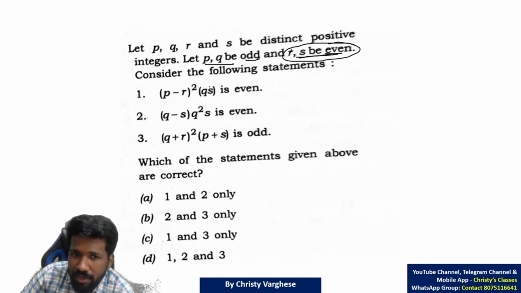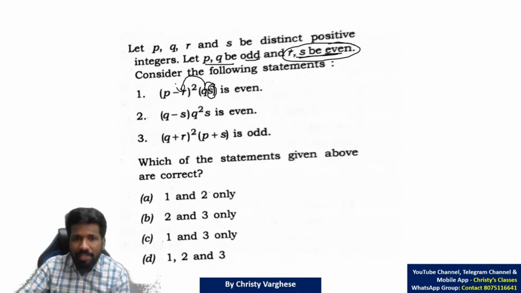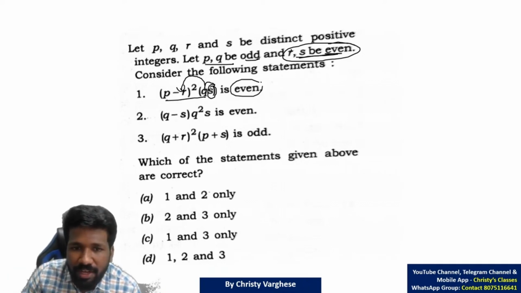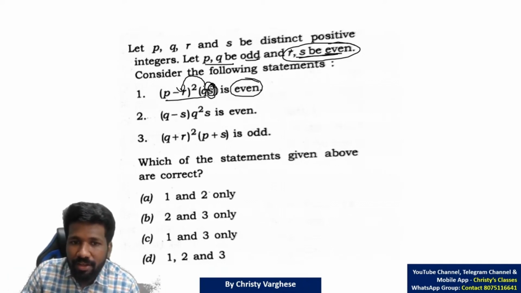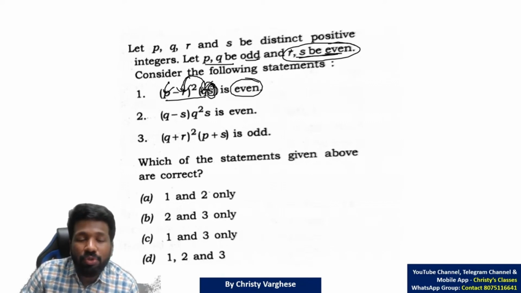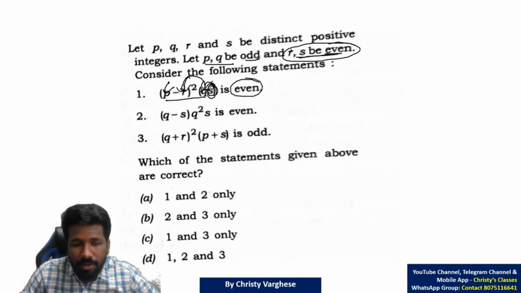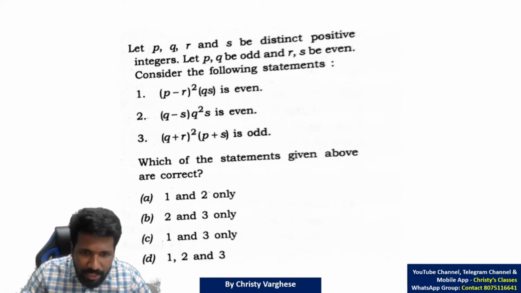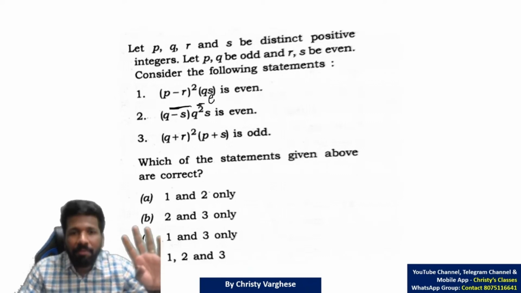Here S into Q into something; whatever that something is, this product will definitely be even because S is even. Whether P is odd, or R is odd, or Q is odd will not matter at all, because as S is even, even into anything will be even.